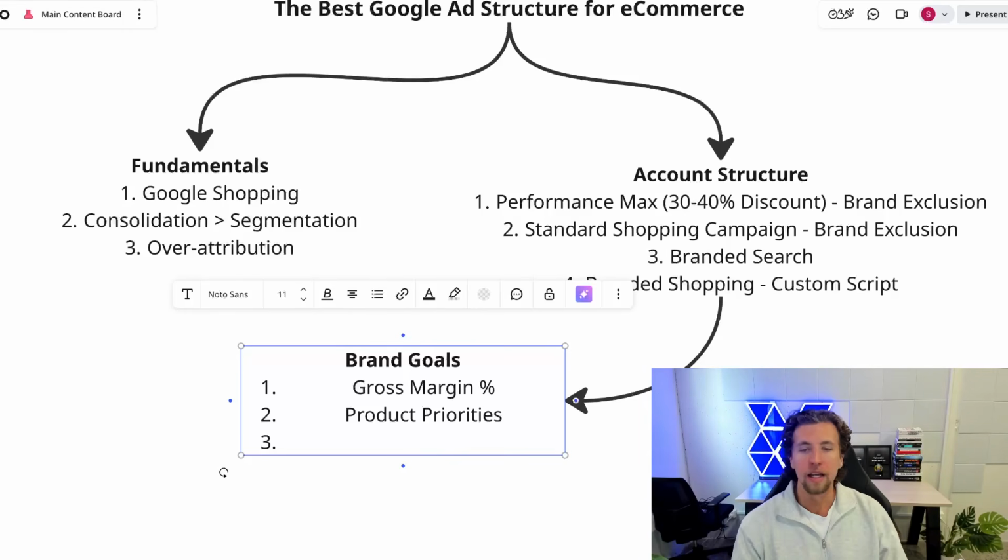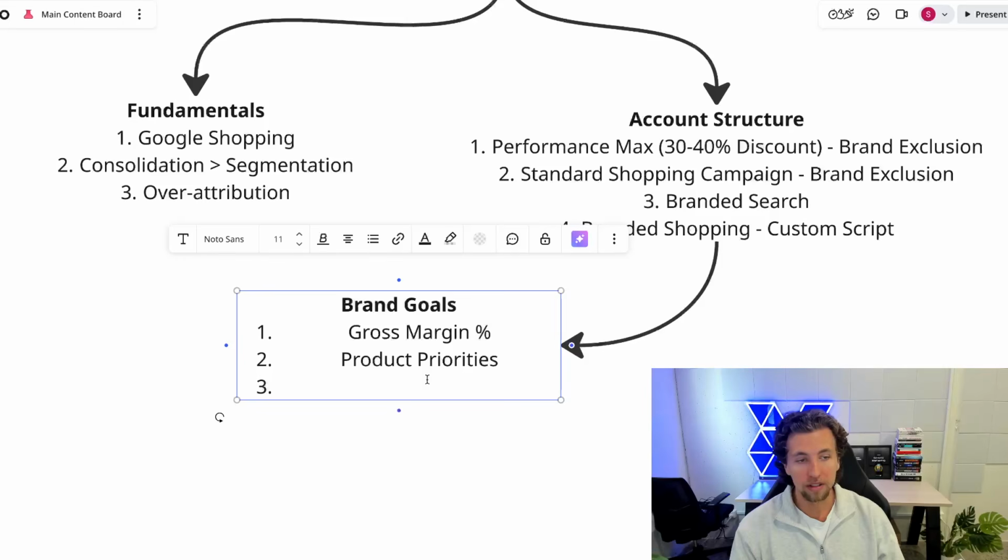Number 3, and this starts to get a lot more nuanced, and this is an analysis that we do on every brand that we onboard. Now, this ends up only applying in about 10% of the brands that we onboard, because generally speaking, lifetime value post-entry purchase doesn't really fluctuate that much. But for some brands, it fluctuates massively. And so this becomes a massive unlock within the Google Ad account, which is, what is the customer lifetime value of the product or the collection in first purchase?